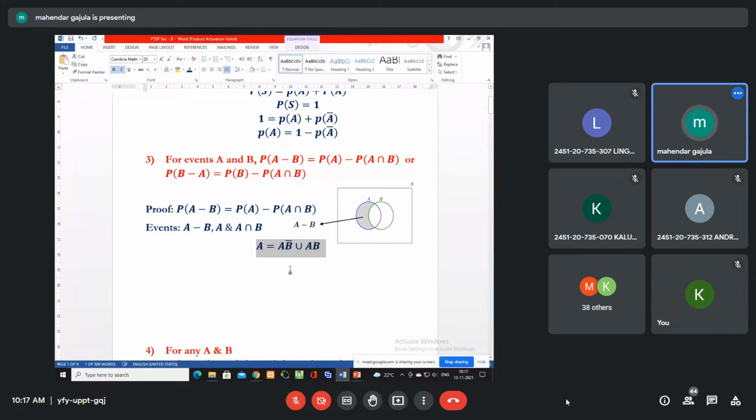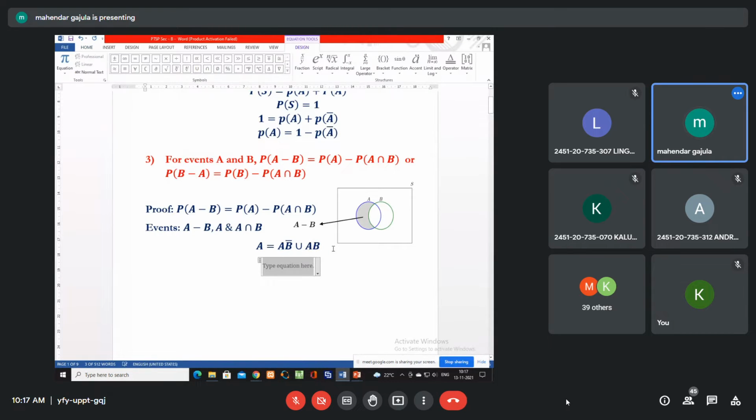If you are writing B minus A, you write B A bar. Okay. Any doubt? Now, what is the relation among AB bar and AB? What is the relation between these two?